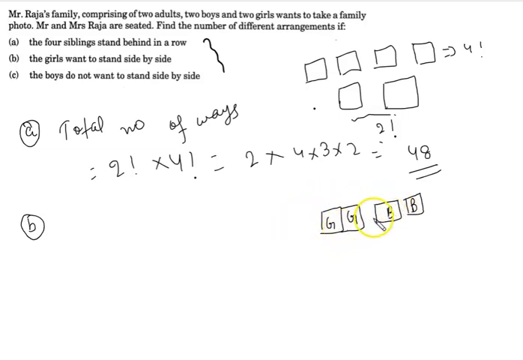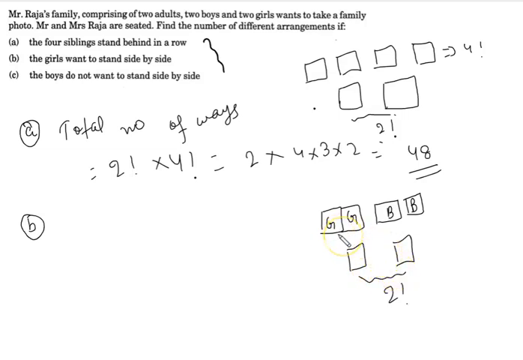So we can consider both girls together and 2 boys present here, and here are the 2 places for Mr. and Mrs. Raja. So the arrangement of Mr. and Mrs. Raja is 2 factorial.